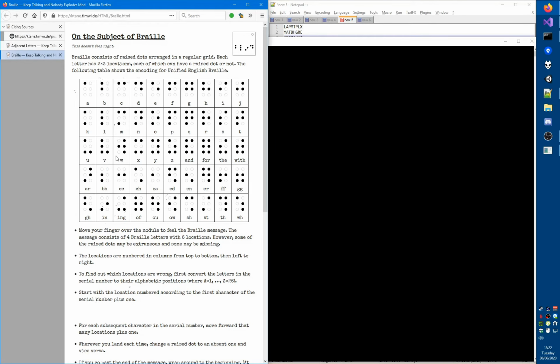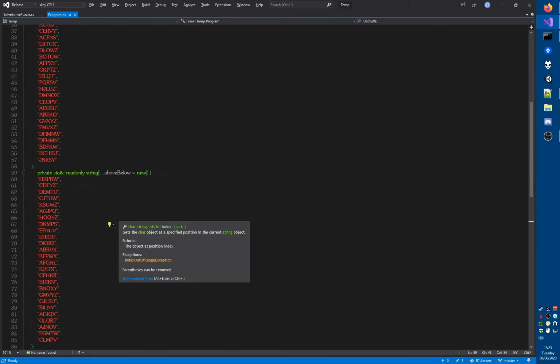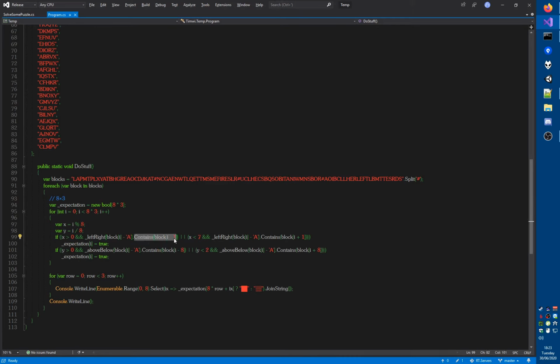Okay, let's see if I made a mistake in here. So we have our expectation array, which has the right length. We go through all of these. We find the x and the y coordinate. If the x coordinate is not on the left edge and the left-right rules contain... Ooh, why does it... Oh, I see.